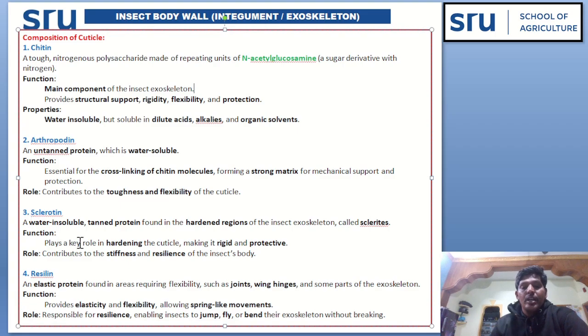Next, sclerotin. It is a water-insoluble tanned protein found in the hardened regions of the insect exoskeleton, that is, sclerites. It contributes to the stiffness and resilience of the insect body. Next, resilin, an elastic protein found in areas requiring flexibility, such as joints, wing hinges and some parts of the exoskeleton. It provides elasticity and flexibility, allowing spring-like movement in insects.